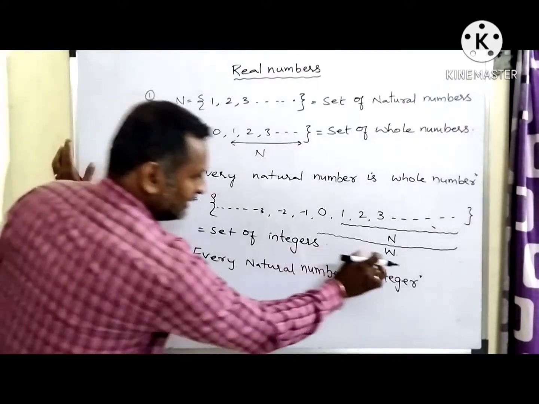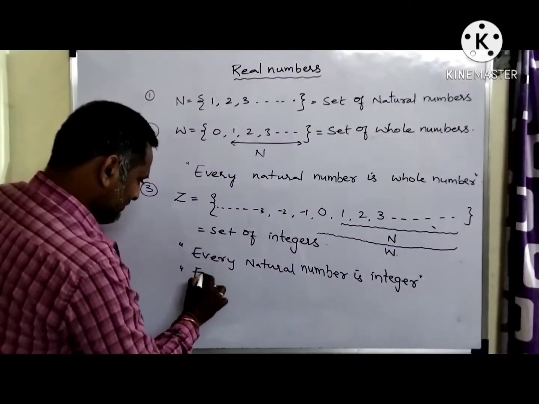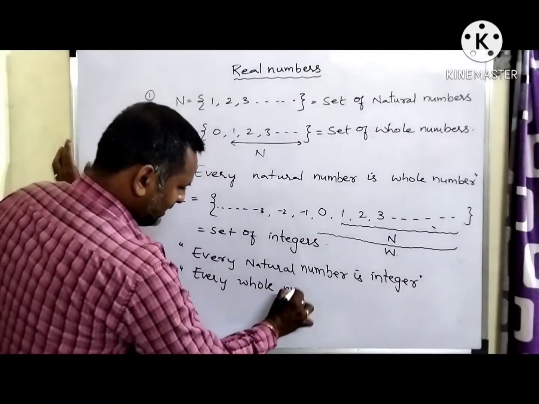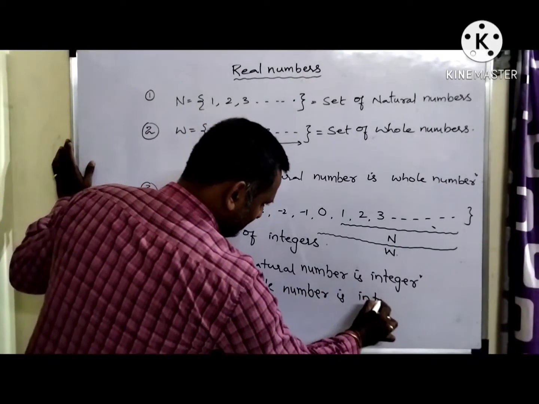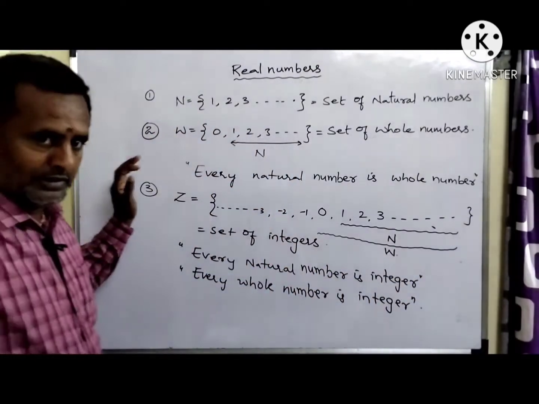Similarly, every whole number is a part of this one, so every whole number is an integer. So these are the two conclusions which we can draw from this.